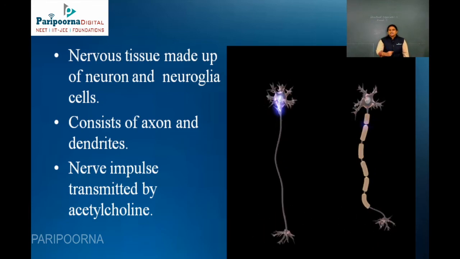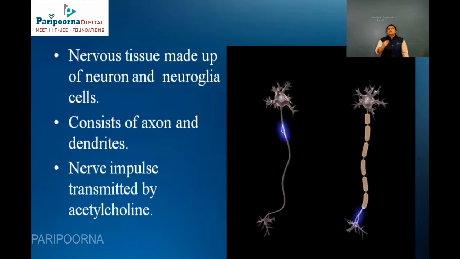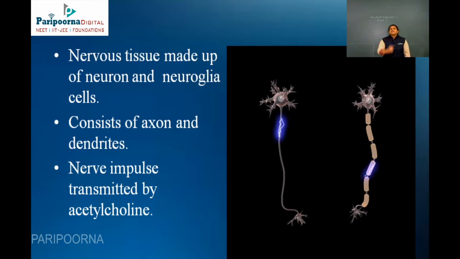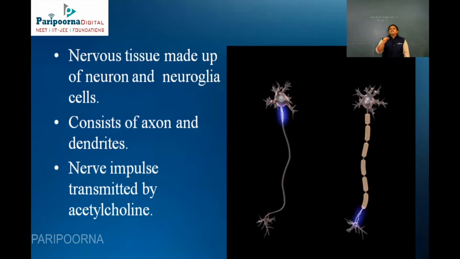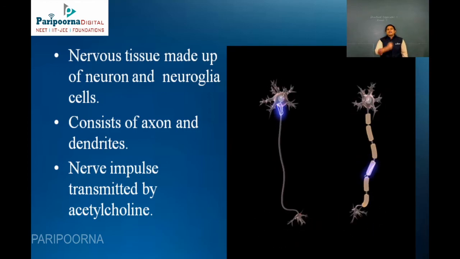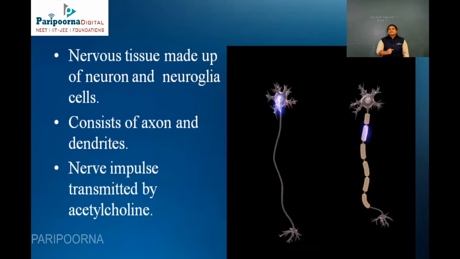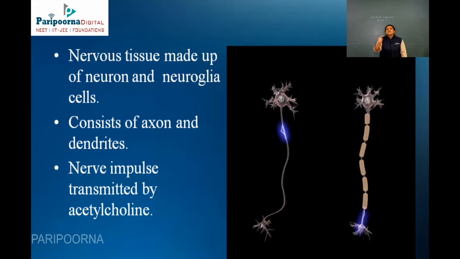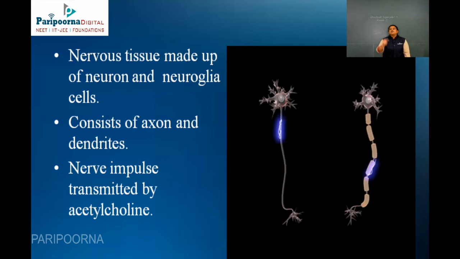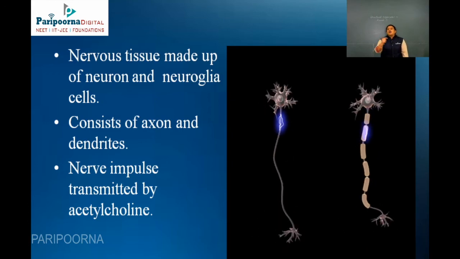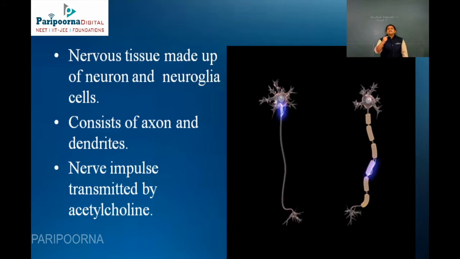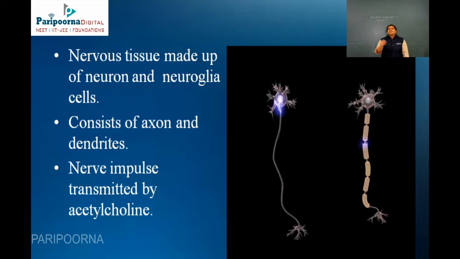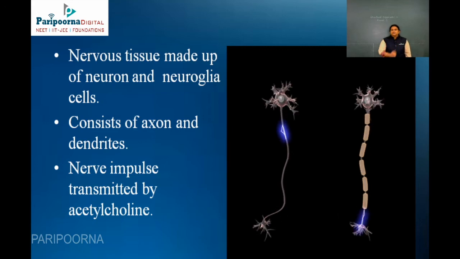which are nothing but the branches. So in this image, you can see the topmost portion of the head consists of the axon, which is covered with spike-like branches, which are the dendrites. The impulses generated in the axon, you can see the blue color, are carried through the long slender portion of the myelin sheath. These dendrites are responsible for carrying the impulse from one cell to the other.